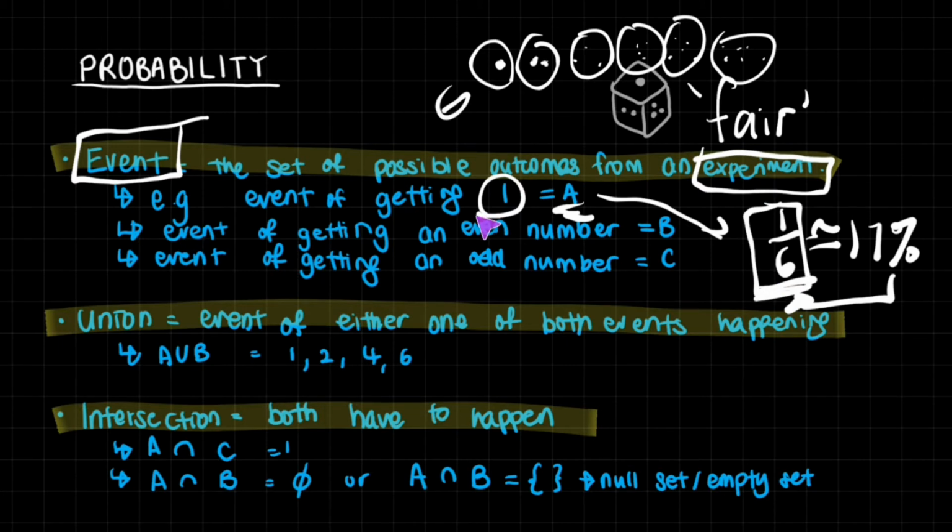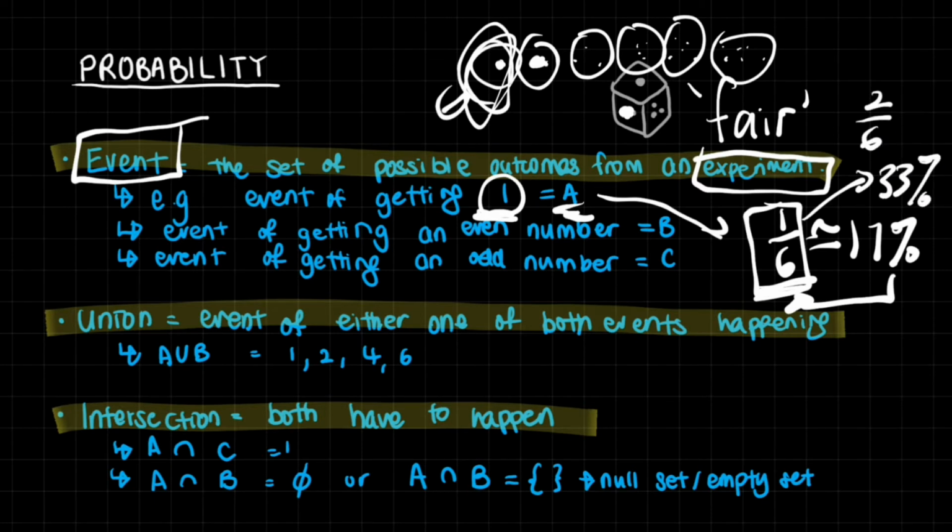So how many times can you get 1? Well, there's only one in here. If you had a dice where two of the faces were labeled 1, then you would have 2 of the 1 outcomes. Then it would make the results different, right? The result would be 2 out of 6, which would be 33%. But you get the point, which is that the event of getting 1 is denoted as A, and the probability of A happening is 17% or 1 out of 6.